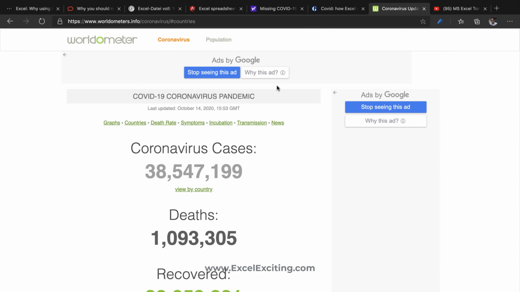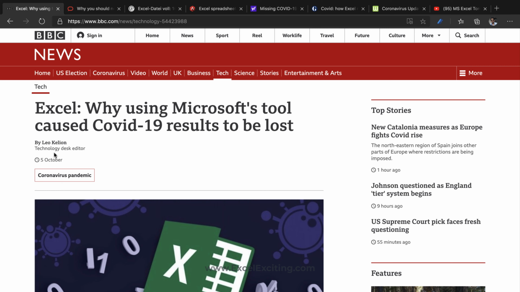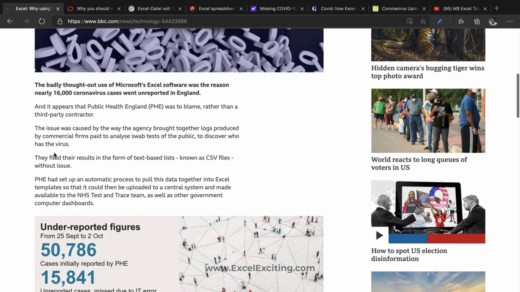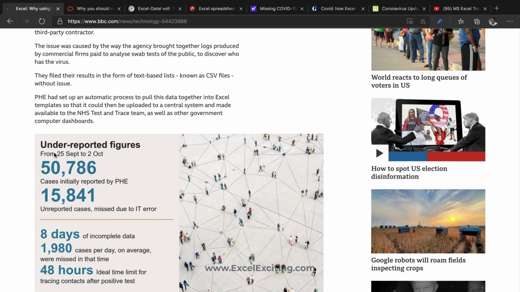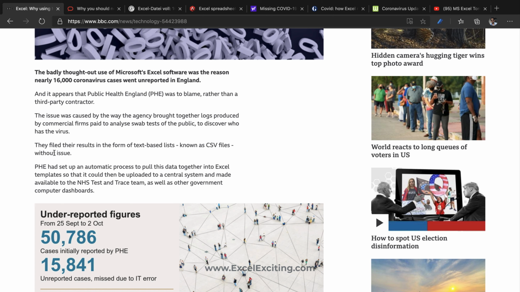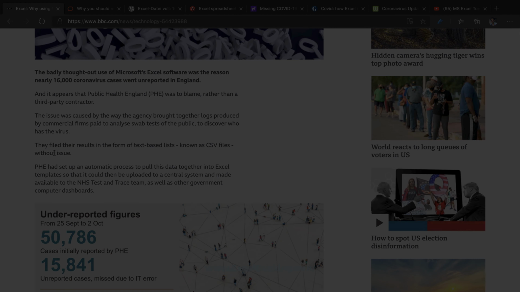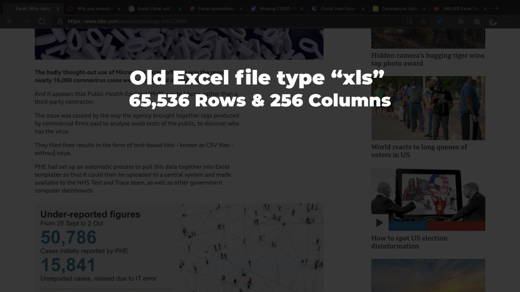So now coming back to the article published by BBC, where they have given details of what had happened exactly. The situation was that Public Health England was receiving these files in CSV, and when they tried to convert them into an Excel file, there was a loss of data. Now why was there a loss of data? Because the file version which they were selecting was the older version of Excel, XLS, which can support only 65,000 records. So if something goes above 65,000 rows, then that data is lost.